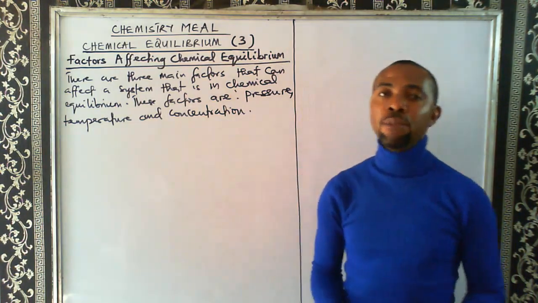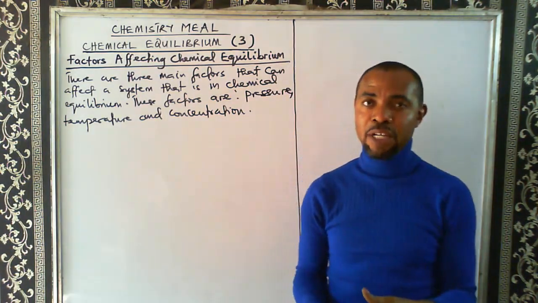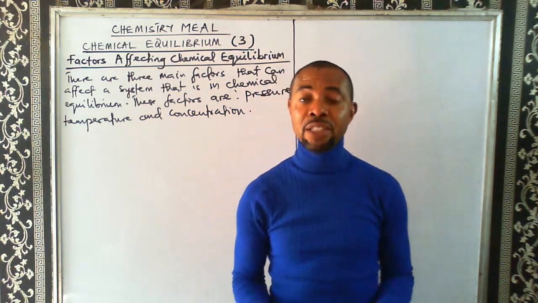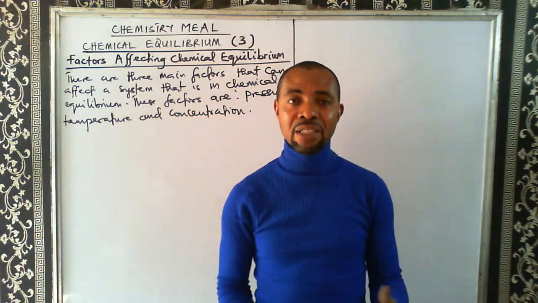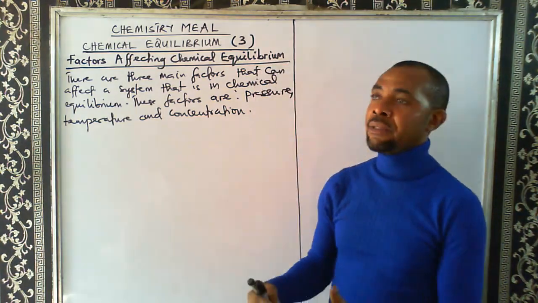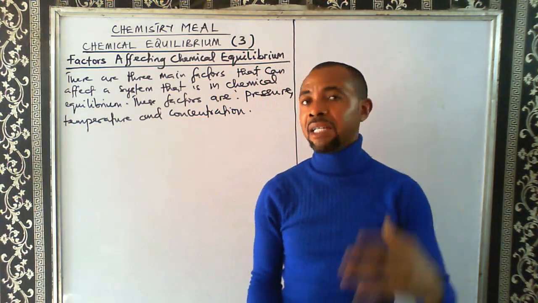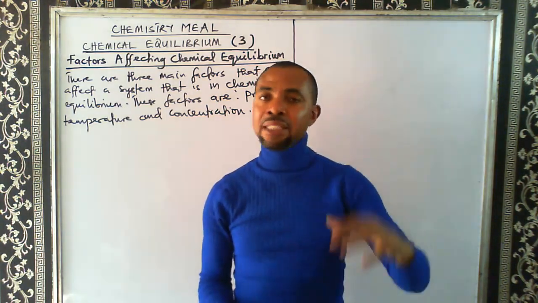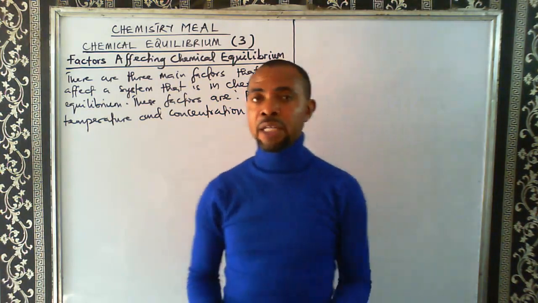I also know that so many people will be asking, what of catalysts? Because they are using the mindset of rate of chemical reaction. We have explained in our first video that catalysts will not have any effect on a system that is in equilibrium. We said that catalysts can help a system attain equilibrium faster. But once a system is already in equilibrium state, then introducing a catalyst will not have any effect on that system.